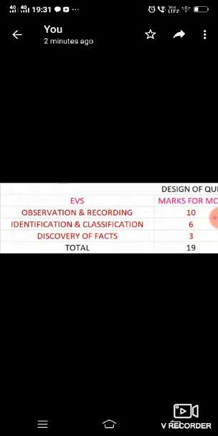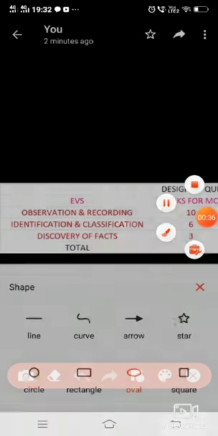So as you all know, we evaluate the EVS question paper under three competencies. First is observation and recording. Second competency is identification and classification. Third is discovery of facts.